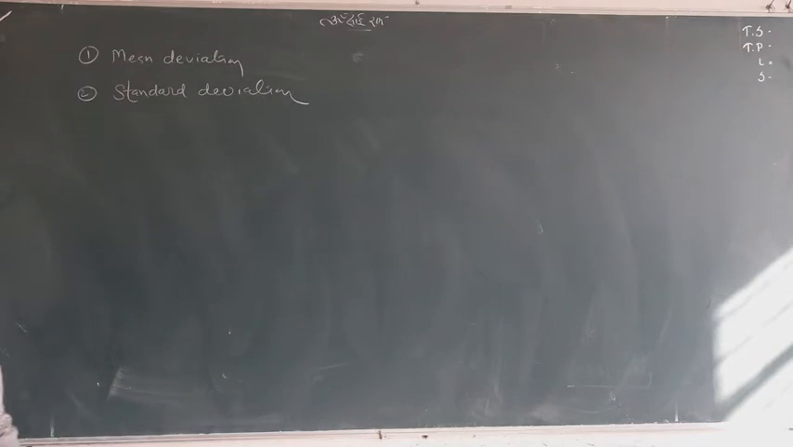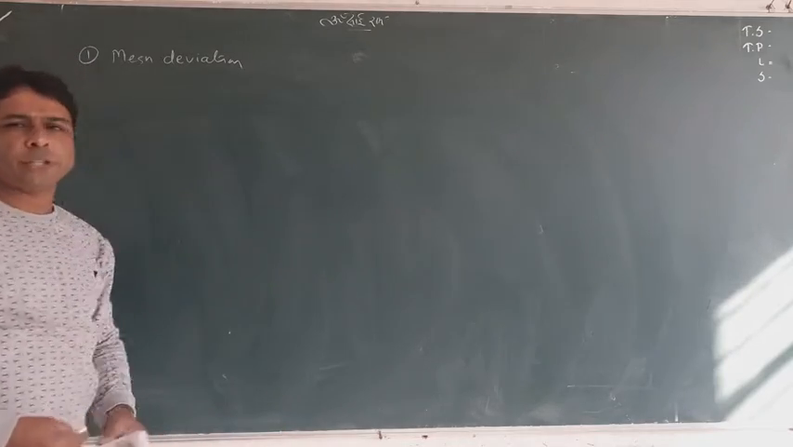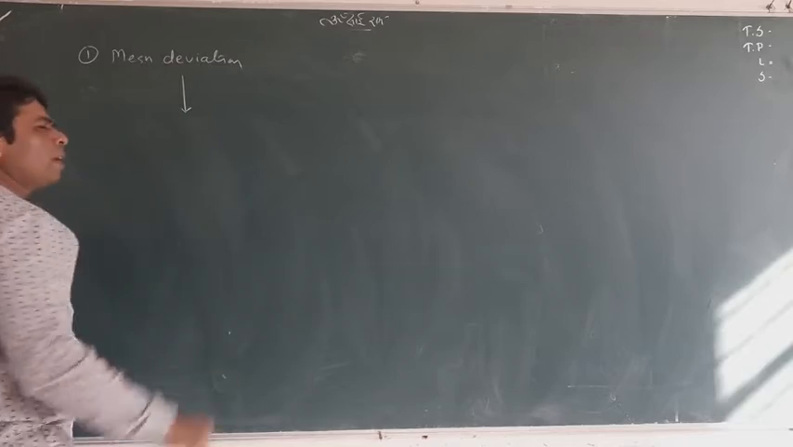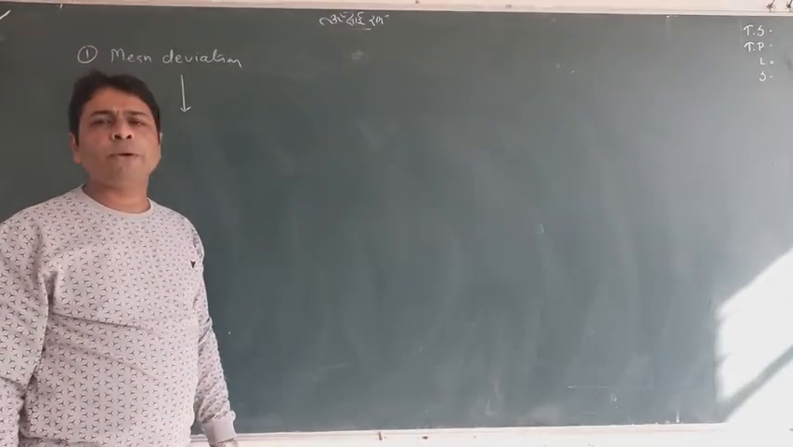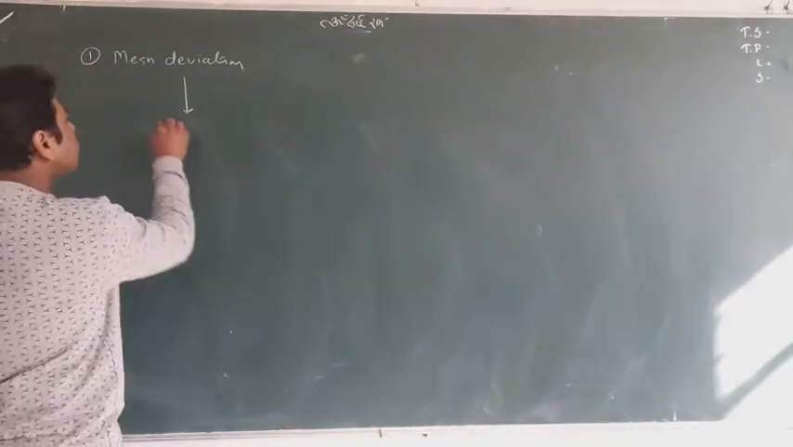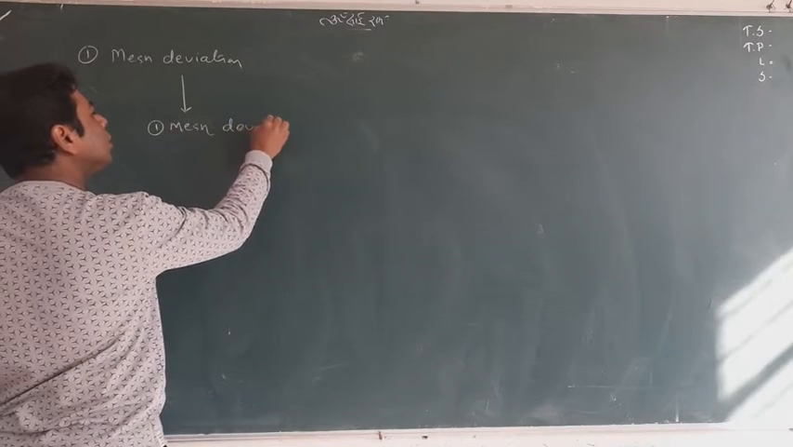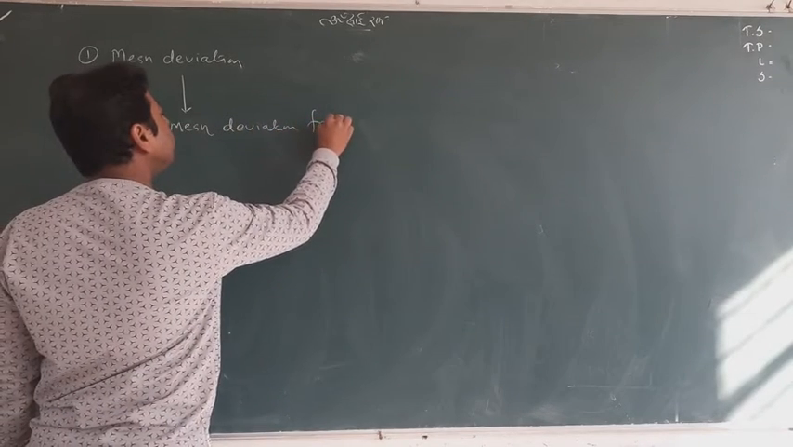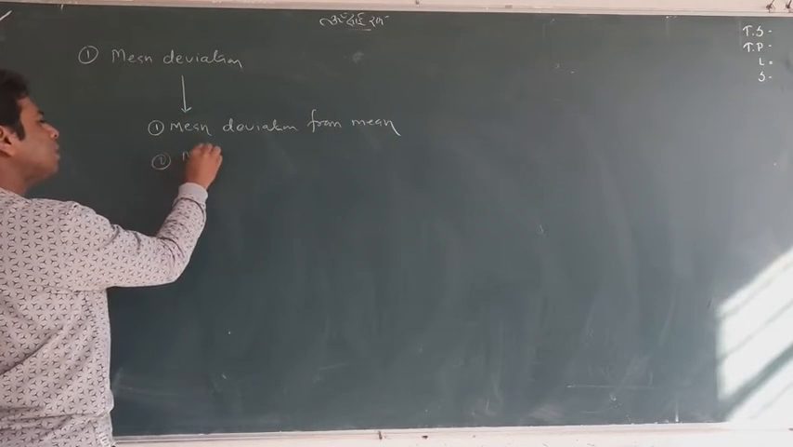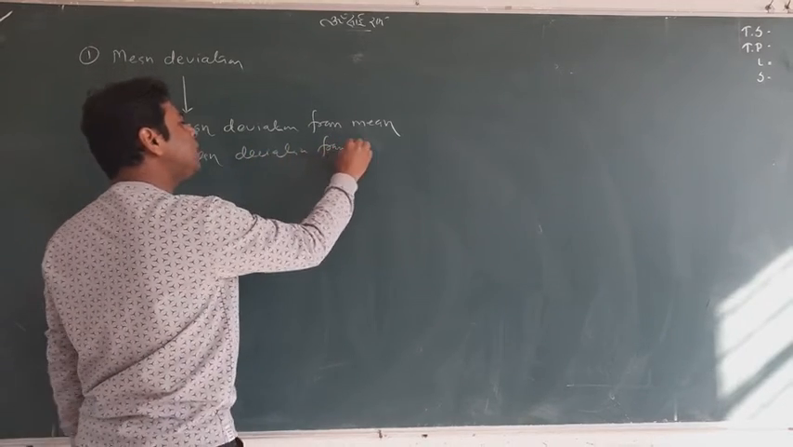Two things we will study. So definitely in first exercise we will talk about mean deviation. And I tell you one thing, that mean deviation can be defined in two different ways. First, it is categorized as mean deviation from mean, arithmetic mean, and second, mean deviation from median.